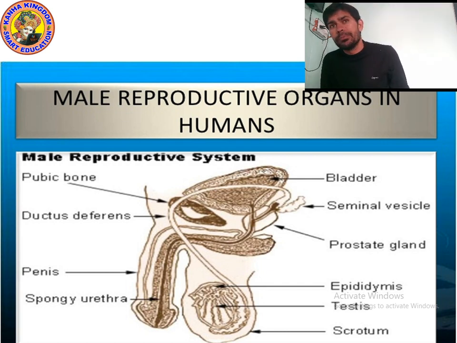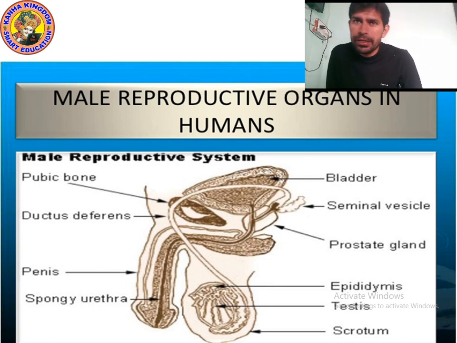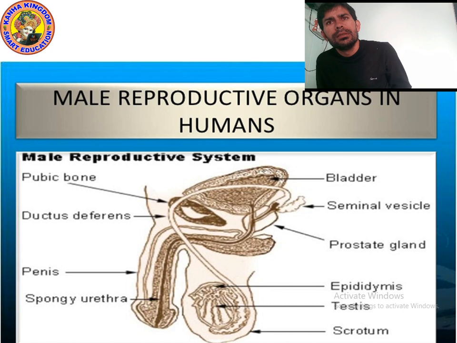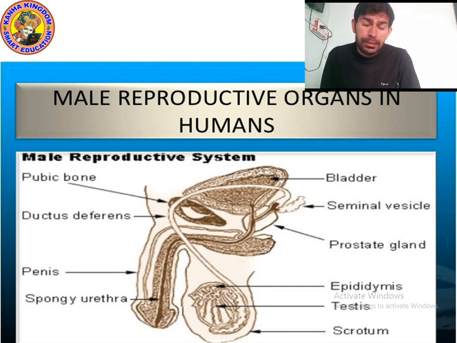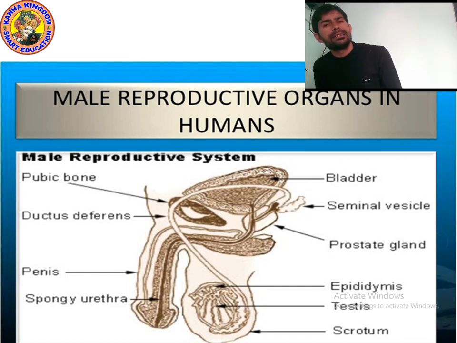reproductive. Male reproductive. So the male reproductive organ has different parts, as you can see. Bladder, the upper part, the topmost part; seminal vesicle, the bottom part; then prostate gland. There is also a gland, prostate gland, which releases hormone.